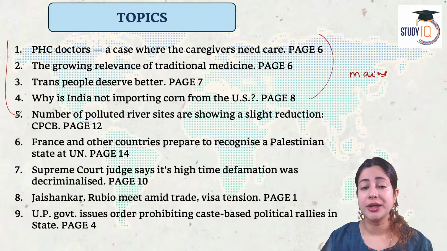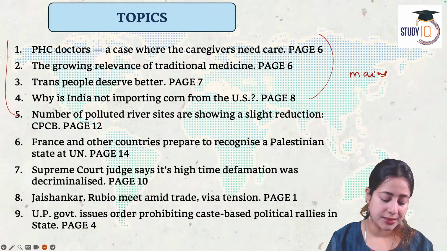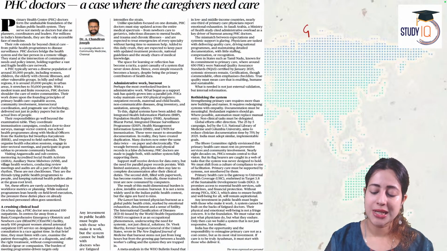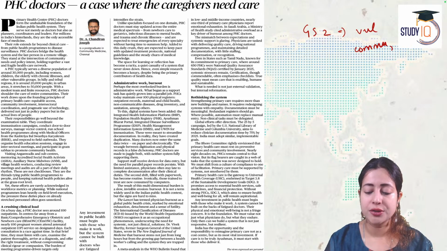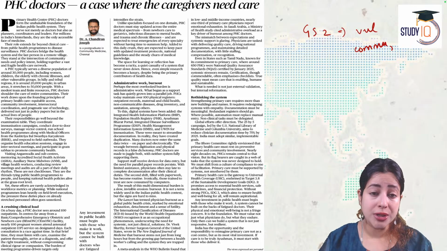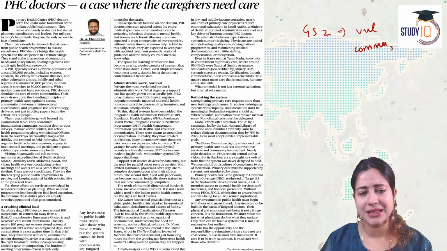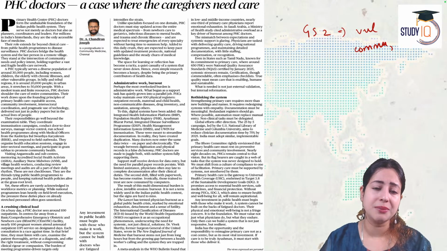If I do a quick topic mapping, you will understand that this article comes from GS paper 2, because we are referring to vulnerable communities in India, the poor rural communities and the poor urban communities who completely depend on government provided medical aid.